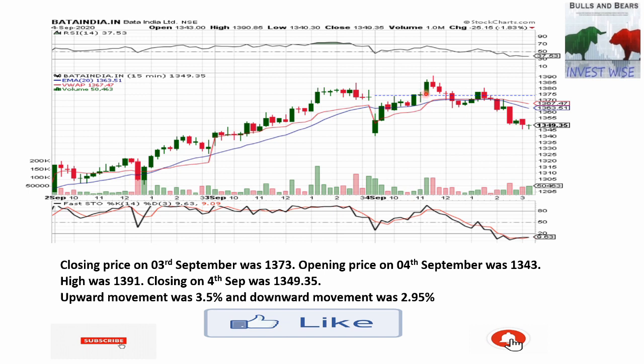So this is an extremely effective and extremely safe method to take your trades, to buy or to sell, whichever the case may be. And as you know, even a 1% movement would mean a profit of 5,000. So 2% movement will mean 10,000, and a 4% movement will mean 20,000.